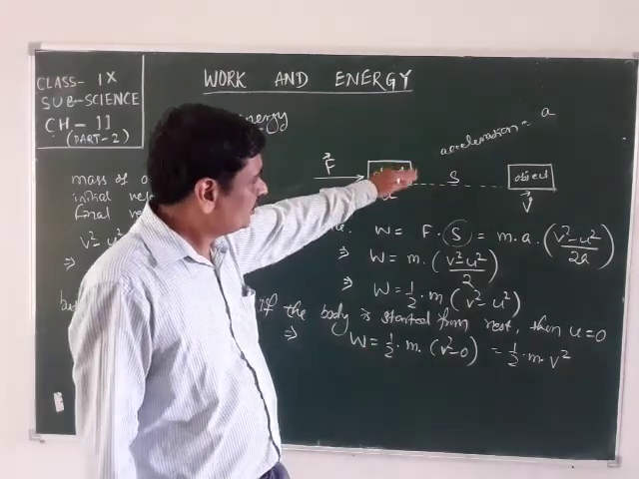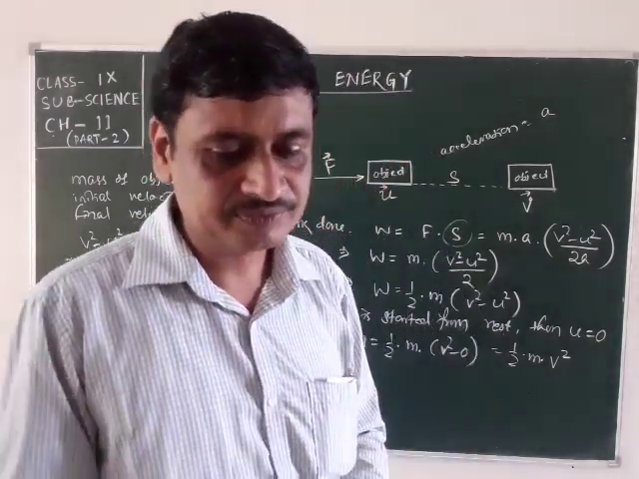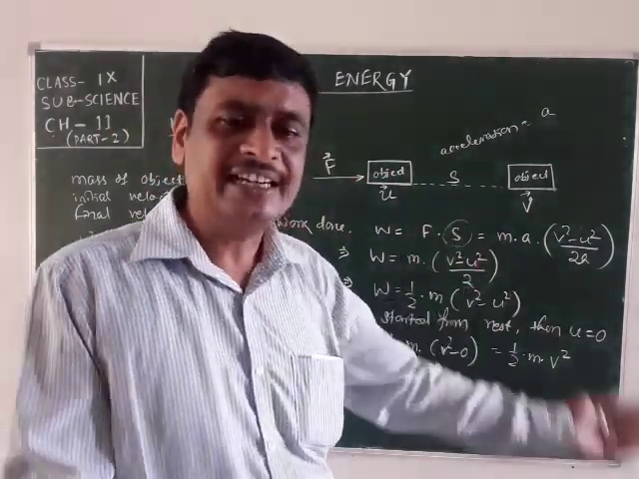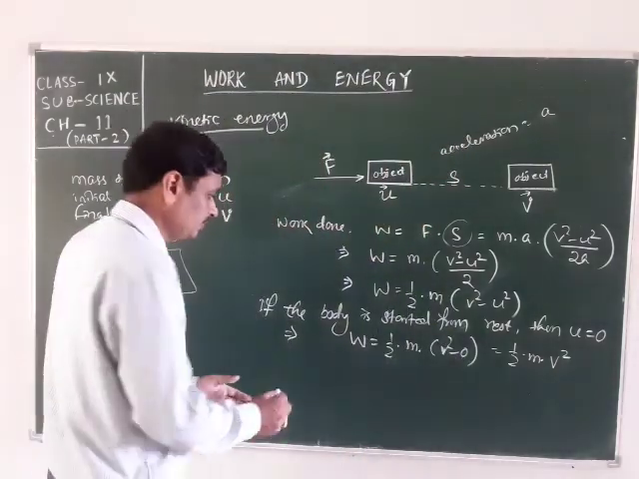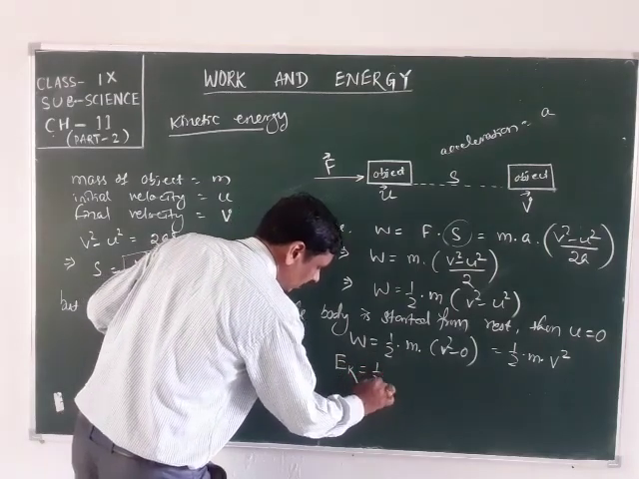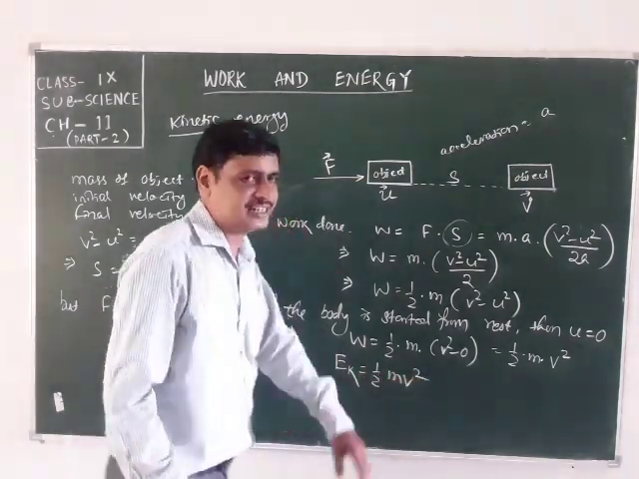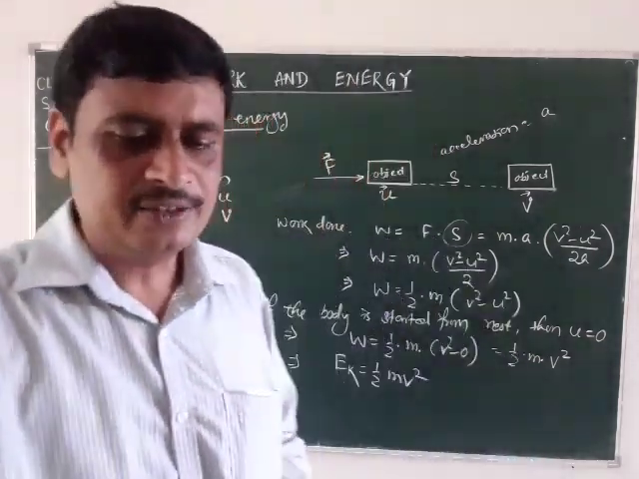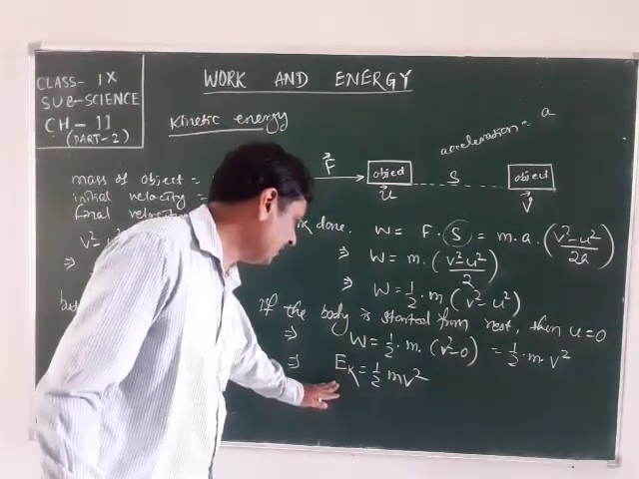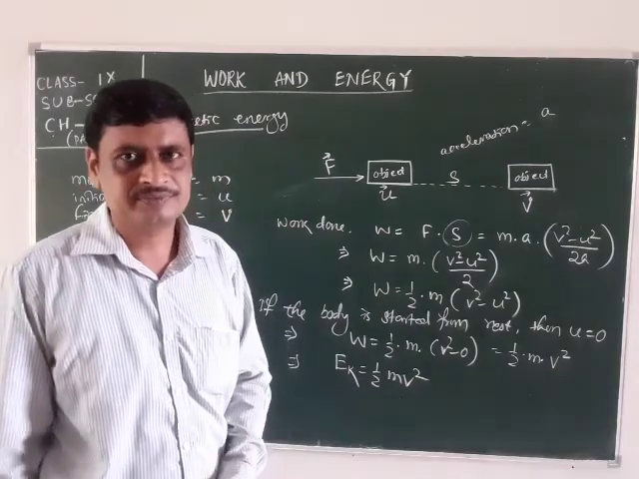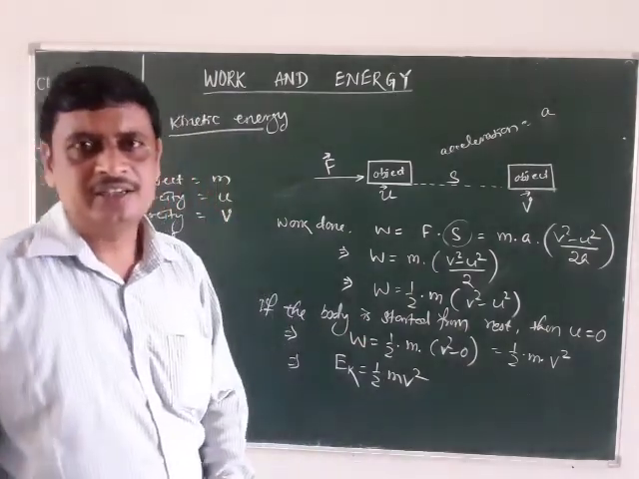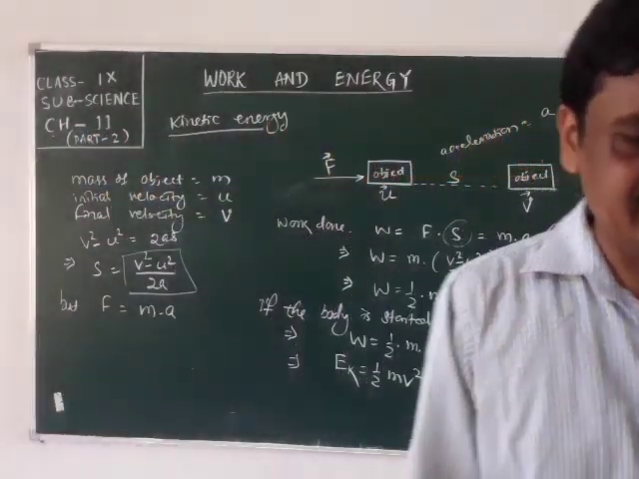So what type of energy is possessed in the body? That is kinetic energy. Here the work done will be equal to the kinetic energy of the body. This implies kinetic energy is equal to half m v square. We have derived the formula for kinetic energy, which is equal to half m v square. This kinetic energy depends on mass and velocity. Here we got a relation of kinetic energy, mass and velocity. How are this mass, velocity and kinetic energy related?